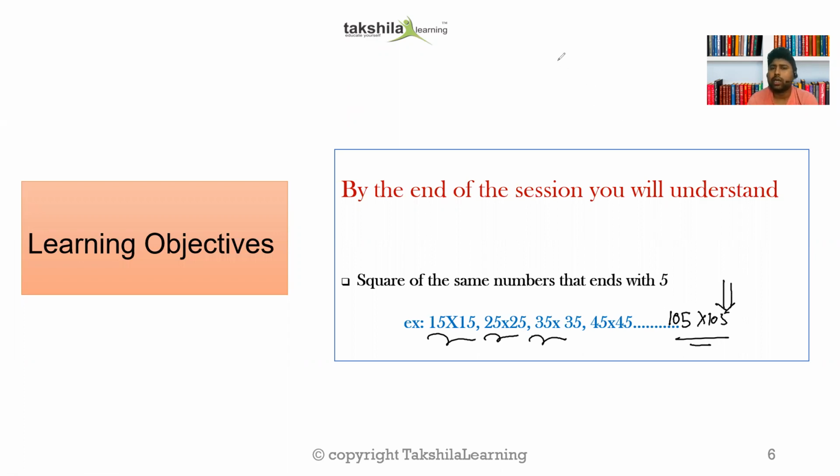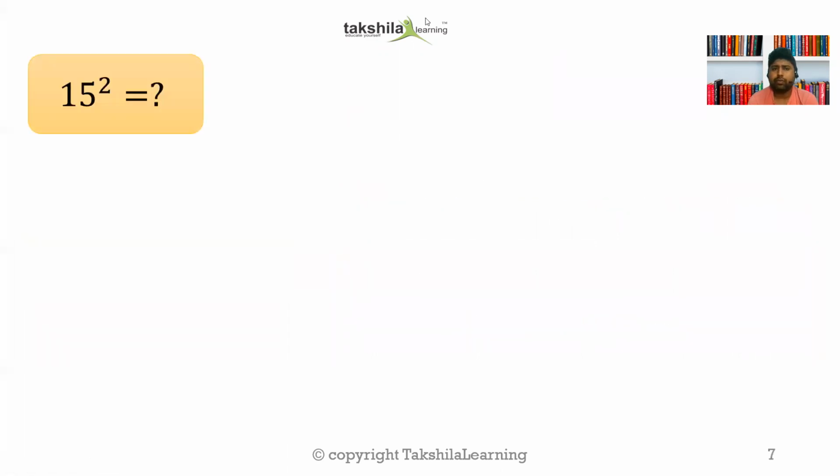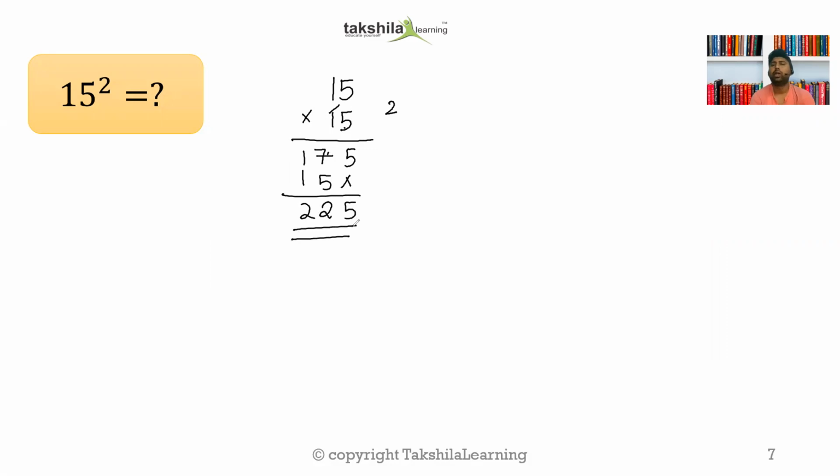So let us understand the technique, how we use it, right? So let's suppose I want to do 15 square. So 15 square, if we do the traditional method, if I ask a child, they will start doing like this: 5 fives are 25, carry 2, 5 ones are 5 and 2, 7, and then 5, and you multiply 1 with 1, 1. So 5, 7 plus 5, 12, carry forward 1, and 2, 2 to 5, right? So this is how we do it.